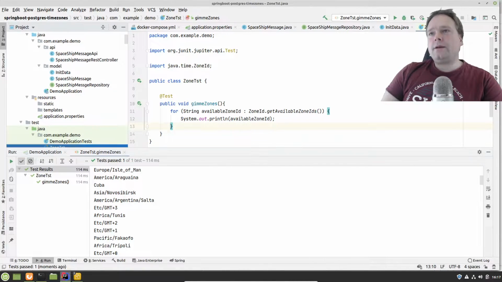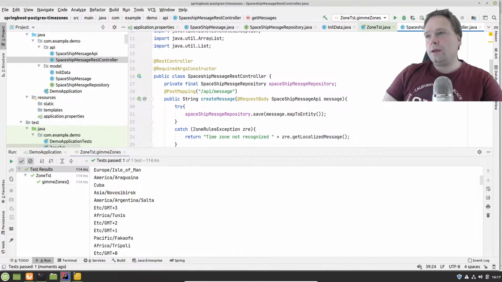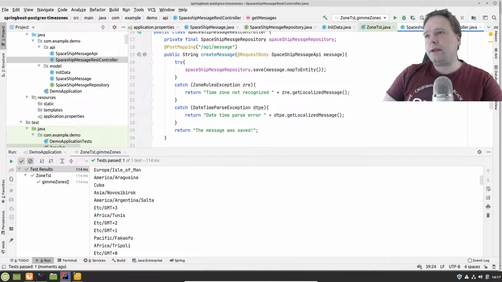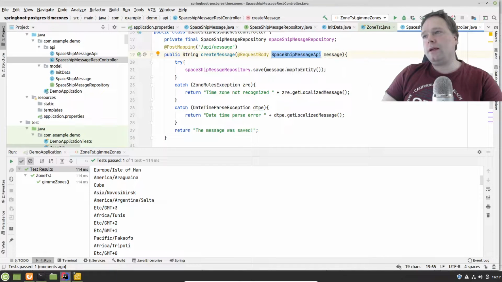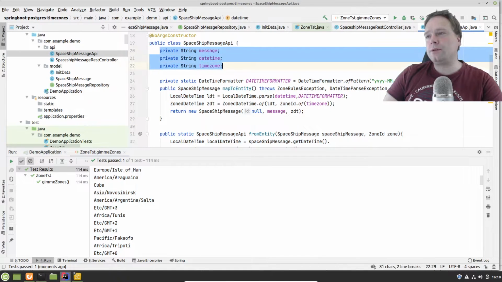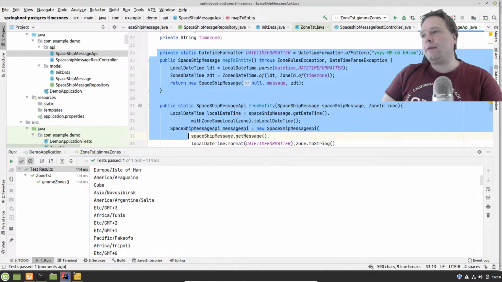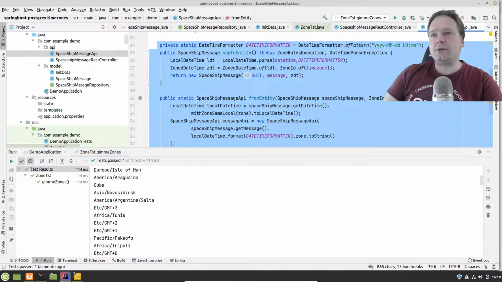So that was a repository. Then I also created an API. I made it possible for other people to post a message right here. We can post a message with this API right here. So if I post to API message, and then I post a spaceship message API, this is another representation of the same data. I don't like to expose my data model when I have a REST API, so I actually like to have both an API version, which contains almost the same data, but it is different. It does not have the ID, for instance. And it also has some helper methods that can convert an API version to the entity version and the entity version to the API version.